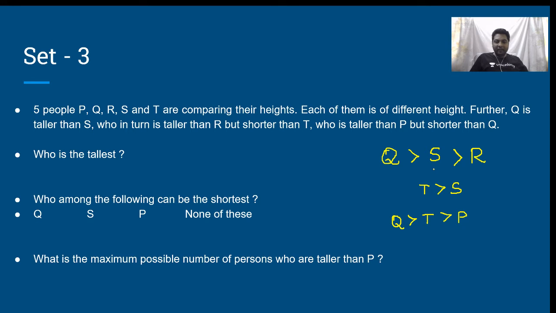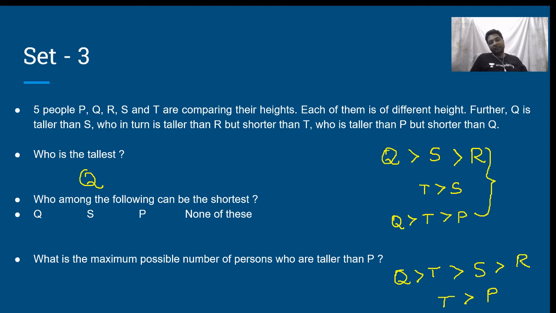Now, we can combine at least a few of them. Instead of considering all these 3, we can combine it as Q is greater than T is greater than S is greater than R, and at the same time T is greater than P. Can I combine this further? No. There is no data point for me to be able to combine these two further. Is that clear? Now I'll go with the questions. Who is the tallest? See, if I consider this, then Q. If I consider this, then T. But Q is taller than T itself. Therefore, who is the tallest?